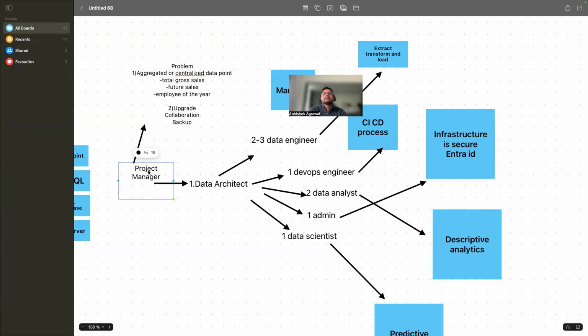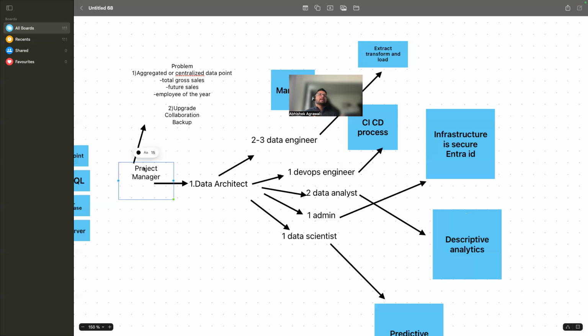So the project manager will tell the architect, and then they will create stories for it: you need to do this, you need to do this, and so on. All of those stories they will create. The project manager's job is to prioritize, right? Suppose in these 15 or 20 days we need to achieve one common goal. The architect will not do that. The architect will help technically, but the project manager will prioritize the work.